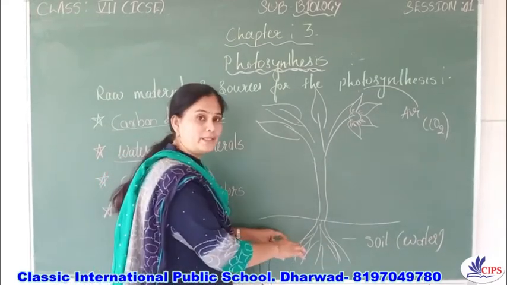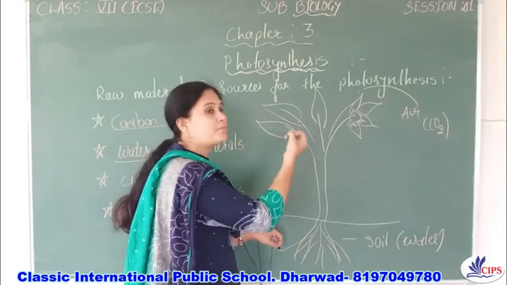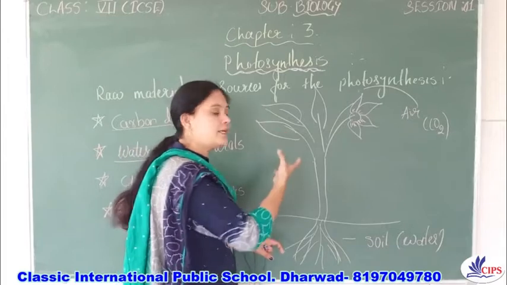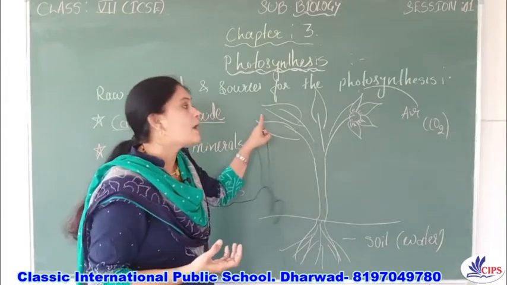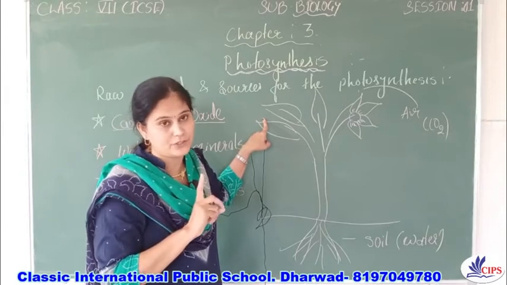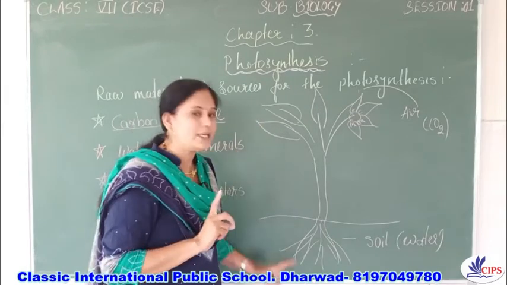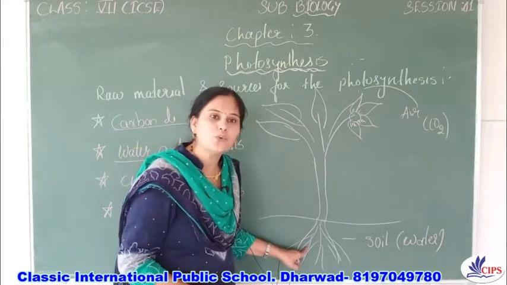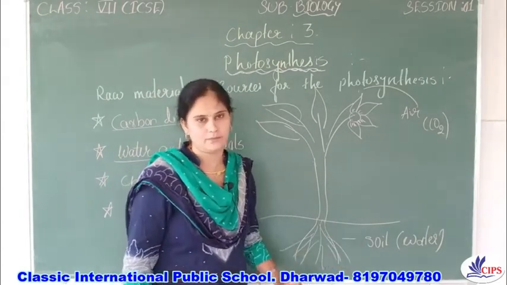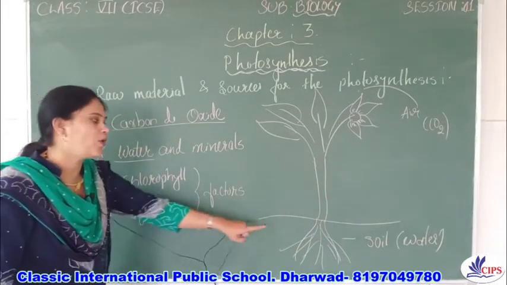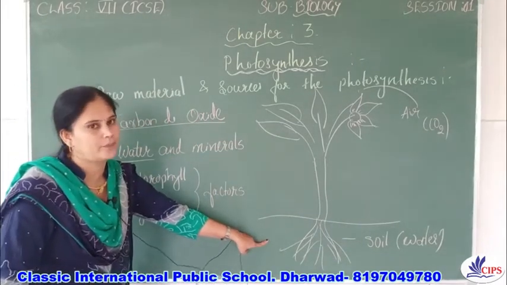I am not supplying the water, but I am sprinkling the water on the leaves. Plants cannot absorb the water through the leaf, right? Plants can absorb the water only by the roots from the soil, right? That's why plants absorb the water from the soil.